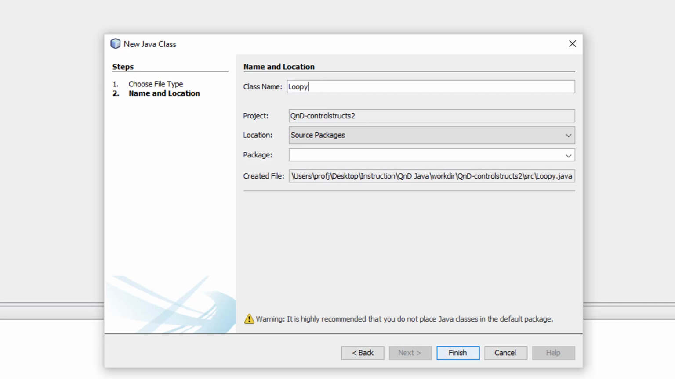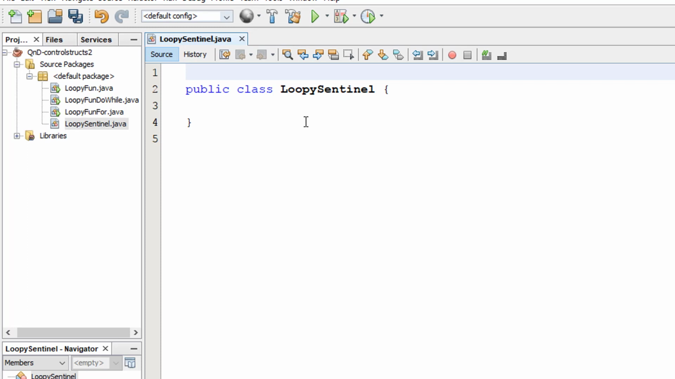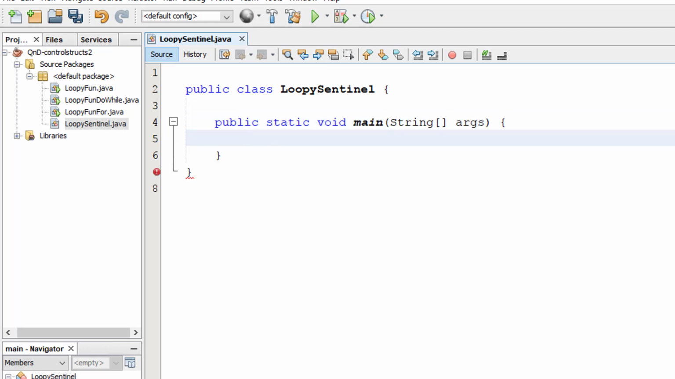This is called, we'll call it loopy Sentinel. Now this does not require us to learn a different construct really. We're still going to use one of the three: while, do while, or for loops. Those are the three that we have at our disposal. But we're going to use them in a slightly different way. Now I'm not going to use the for loop because it looks kind of awkward and isn't really good for this type of Sentinel controlled repetition.